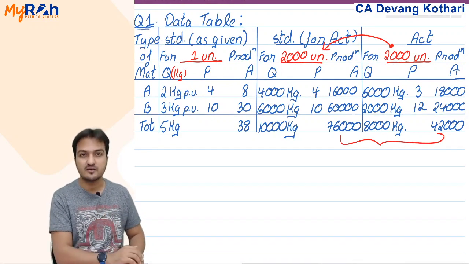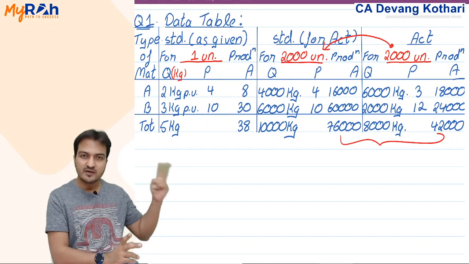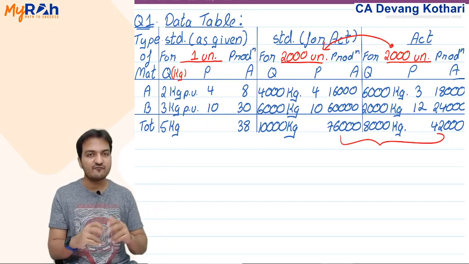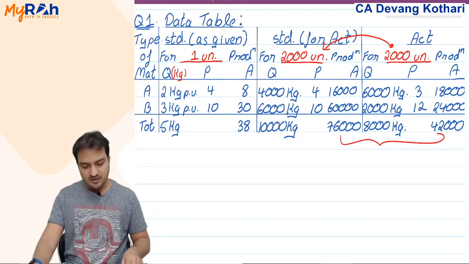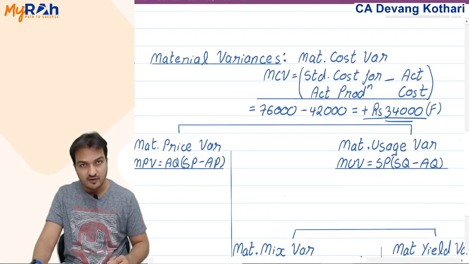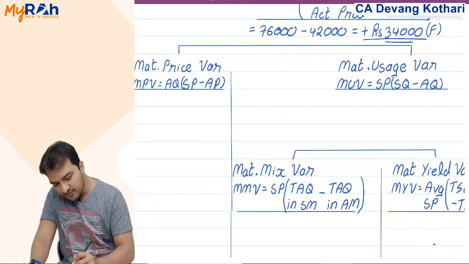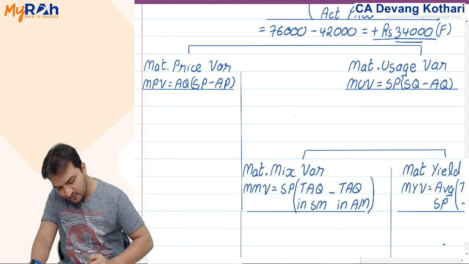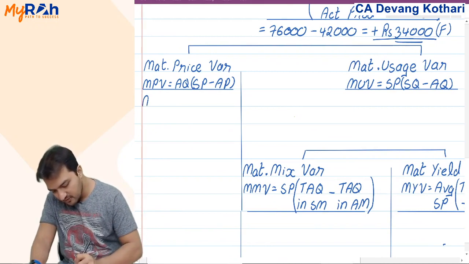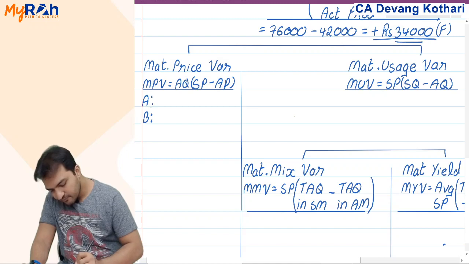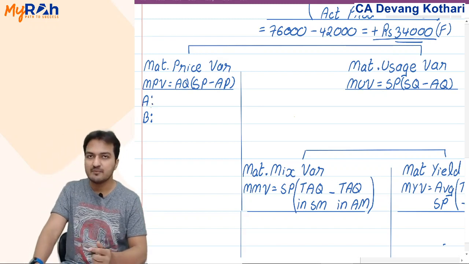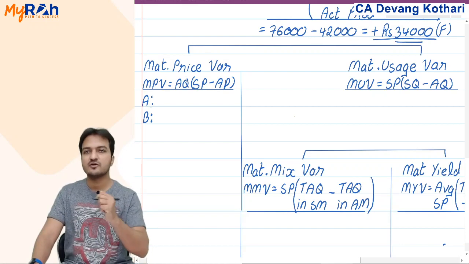Both materials have two different prices. Hence the price variance I calculate here will have to be calculated separately for material A and material B. We'll separately calculate for material A and material B, then add it up to get the total price variance.